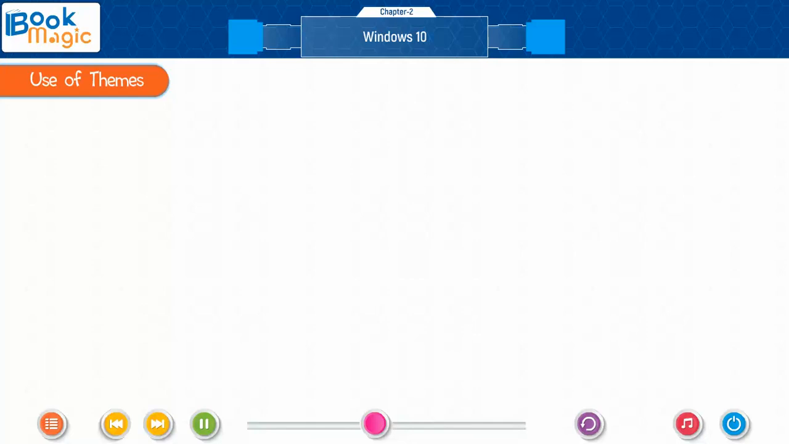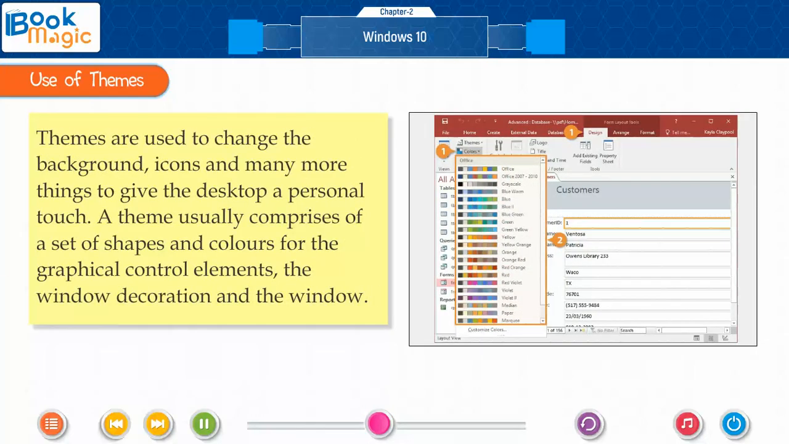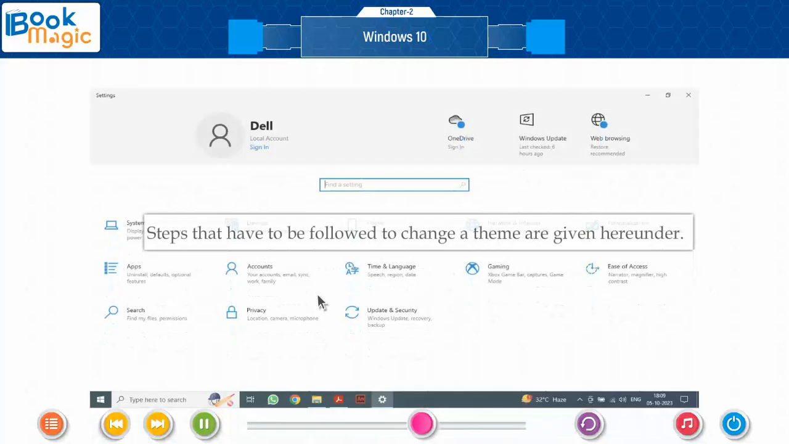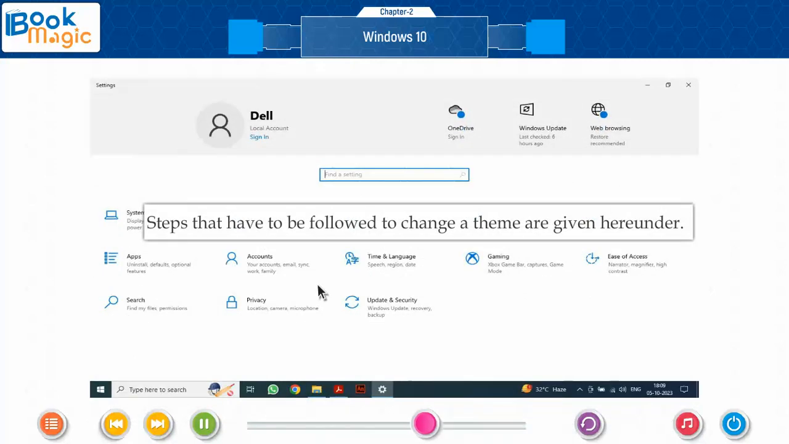Use of themes. Themes are used to change the background, icons, and many more things to give the desktop a personal touch. A theme usually comprises a set of shapes and colors for the graphical control elements, the window decoration and the window. Themes are used to customize the look and feel of a piece of computer software or of an operating system. Steps that have to be followed to change a theme are given hereunder.